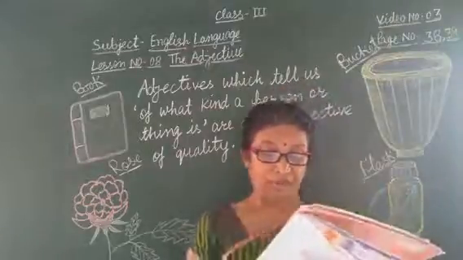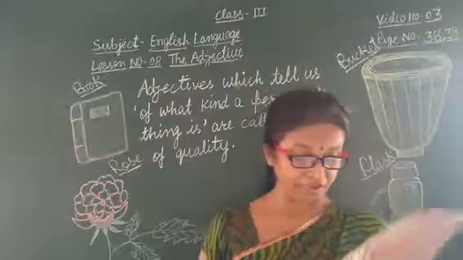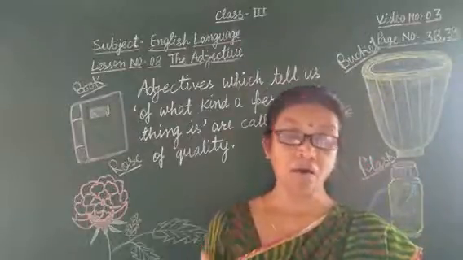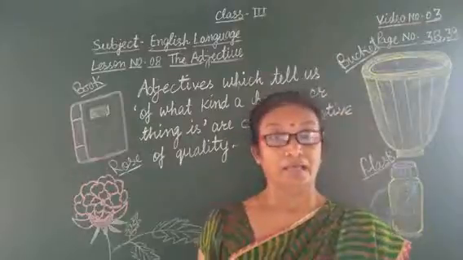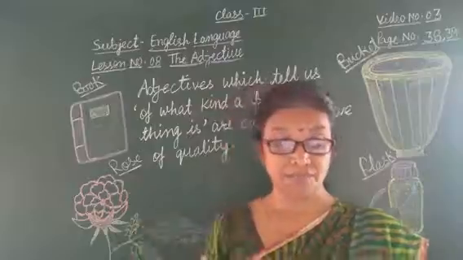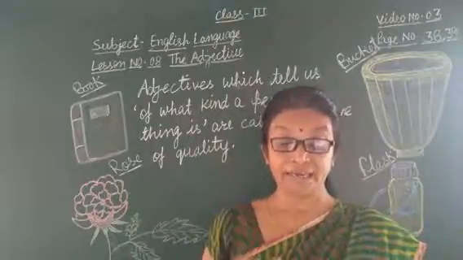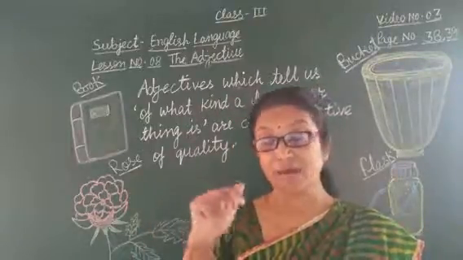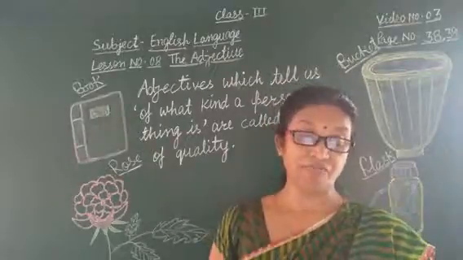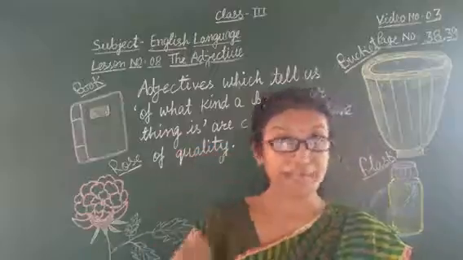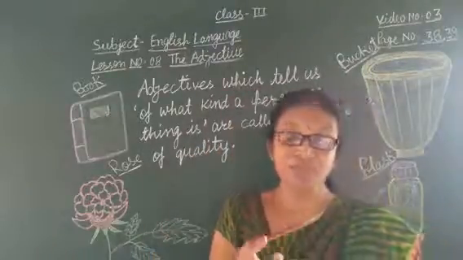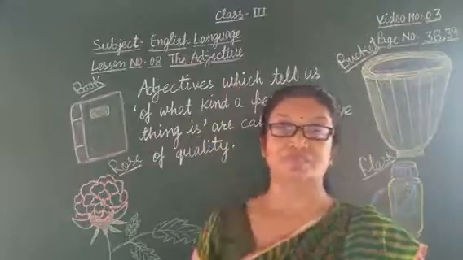So, some, much, enough, any, and all. In the sentences, the words some, much, enough, any, and all tell us how much of a thing there is.